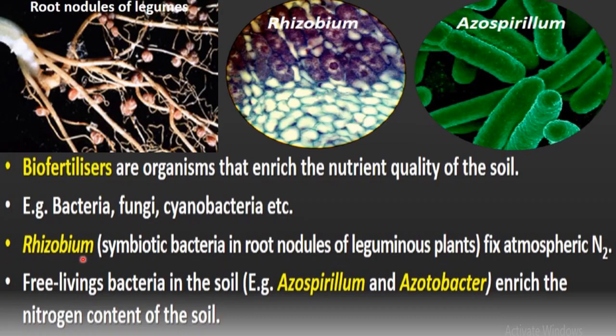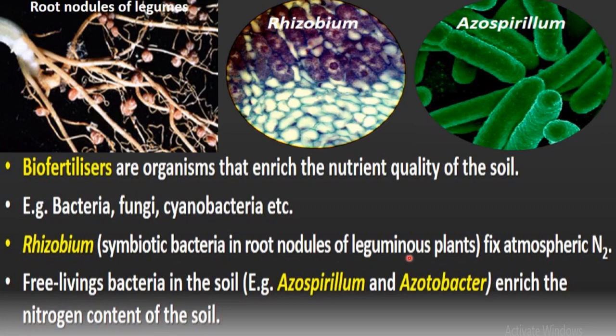First we take an example of a bacterium, Rhizobium, and you must have heard the name. It is a symbiotic bacterium found in symbiotic association in the root nodules of leguminous plants.